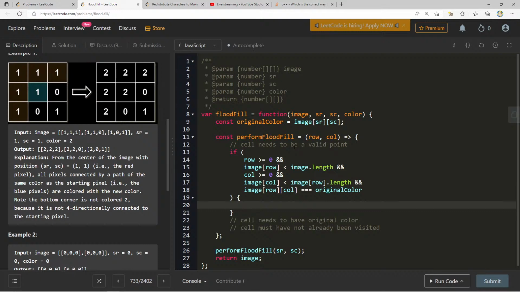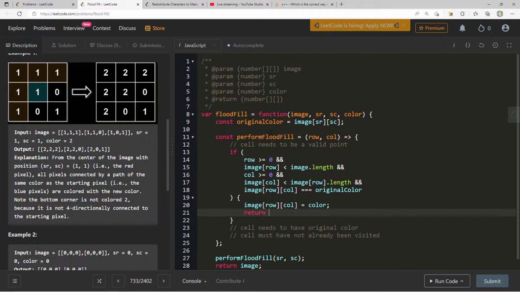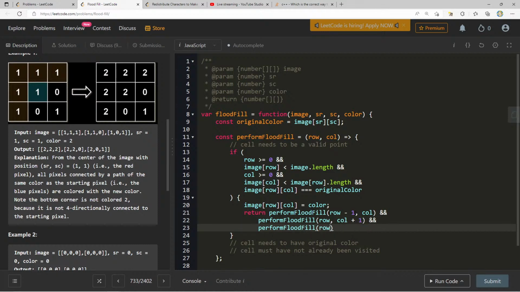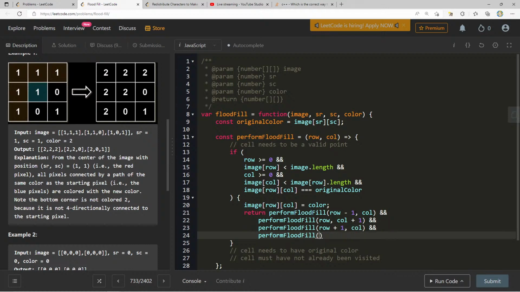We just want to modify this cell, right? So image[row][column] is equal to color, and then we can return performFloodFill for all the different directions. Like if I want to go up, I do row - 1, column, and performFloodFill row, column + 1, and performFloodFill row + 1, column, and performFloodFill row, column - 1.